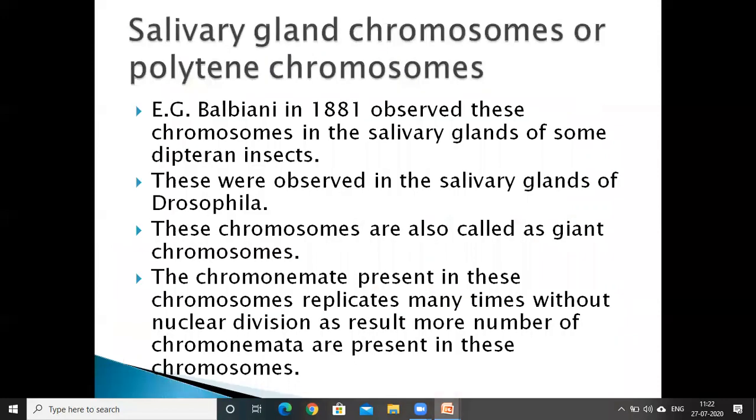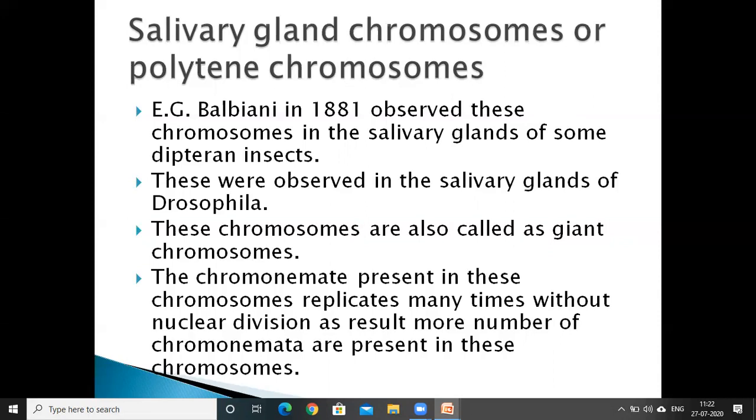And the next type of special chromosomes are the salivary gland or giant chromosomes. These salivary gland chromosomes were first observed by the scientist Balbiani in the salivary glands of some dipteran insects. Later, these chromosomes were also observed in the salivary glands of Drosophila melanogaster.